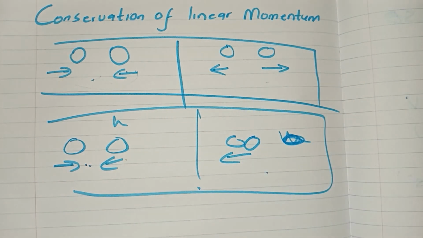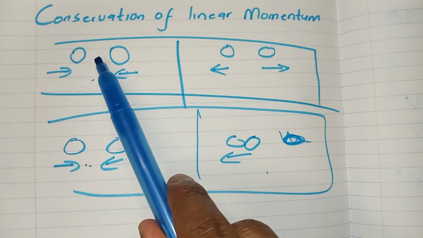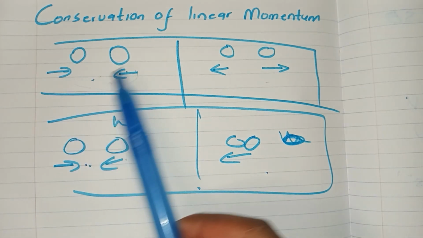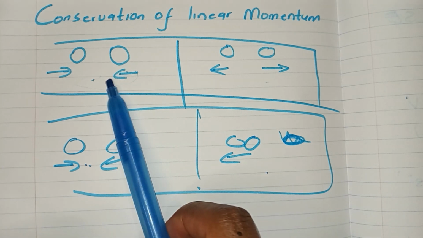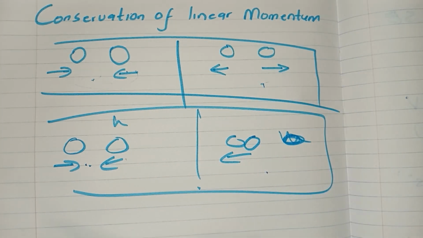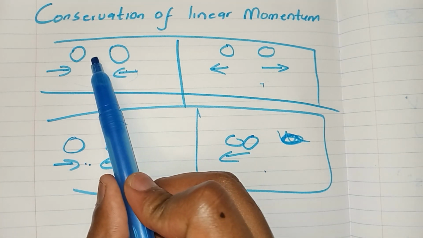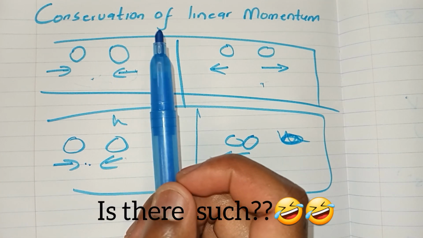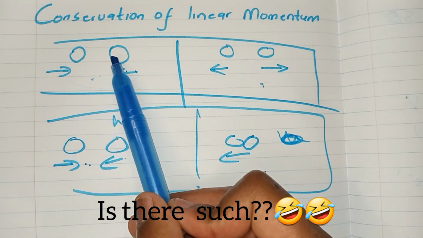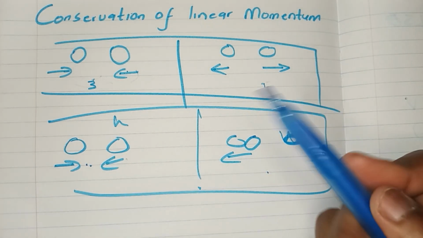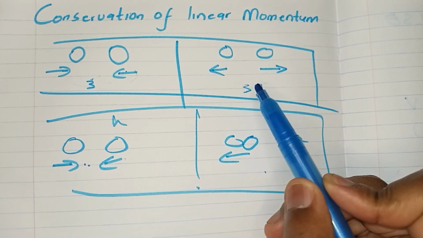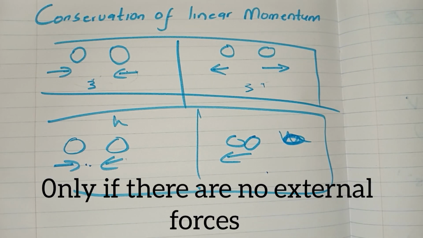So back to the conservation of linear momentum. It means that the sum of the momentum of these balls, or the total momentum of these balls, is going to be the same before and after the collision, right? Meaning that if you were to calculate that both the momentums of these two balls were like 3, even after they have collided, it's still going to be 3, right? Provided the system is isolated, there are no external forces.